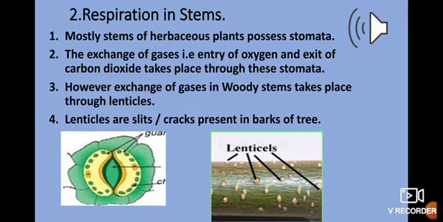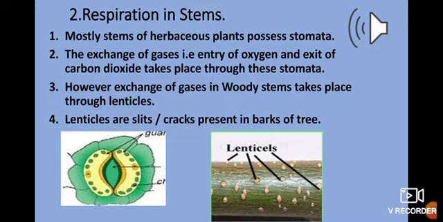As the picture in the slide shows, you can see these slits or cracks in the bark of the stems. In woody plants, oxygen enters through the lenticels and reaches each cell of the stem, where it undergoes respiration, and then carbon dioxide is released and diffuses out into the atmosphere through the same lenticels.